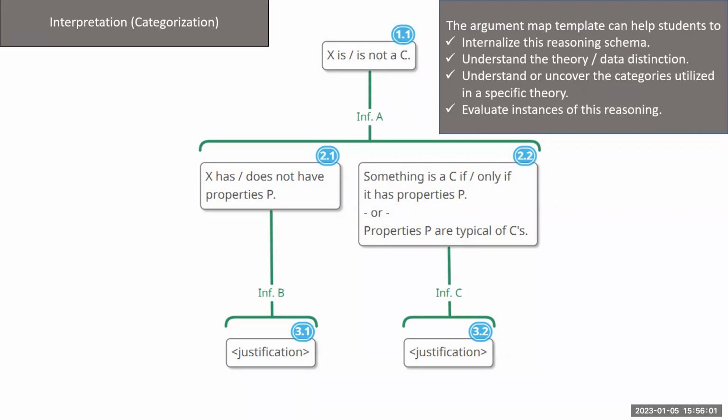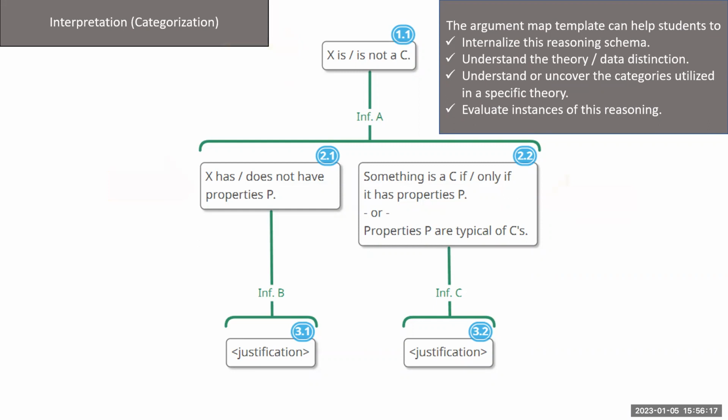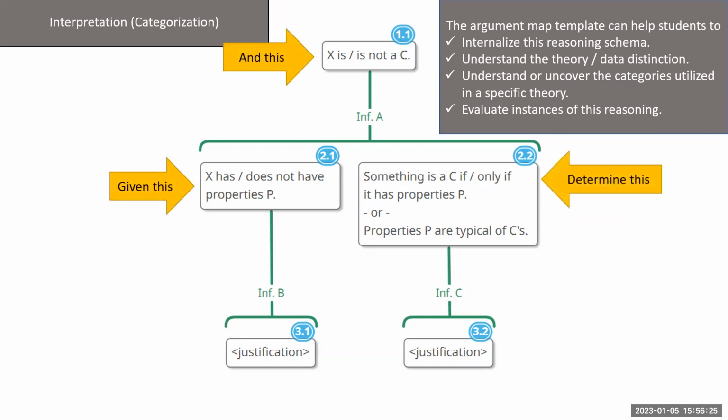There are a number of ways to use the template for teaching and assessment. We might provide students with a description of a thing and some theoretical categories and ask them to determine the appropriate interpretation of the thing given those categories. We might provide students with a description of a thing and its interpretation and ask them to identify what that tells us about the categories that are being used. Are we, for instance, assuming that engaged students must talk in class? And once we've uncovered our theoretical categories, we can ask students to evaluate those categories.